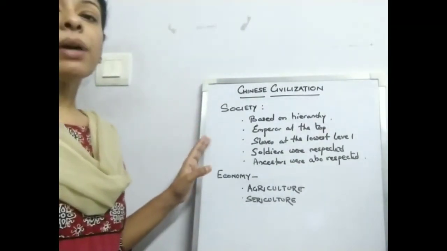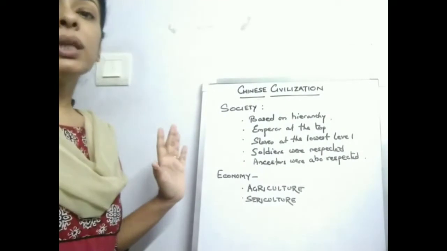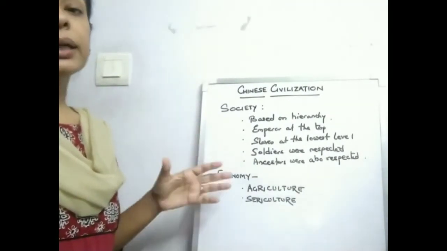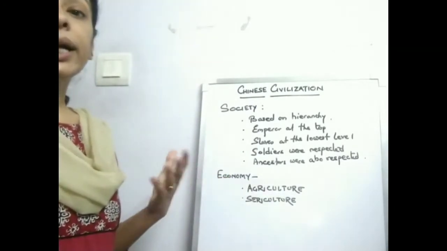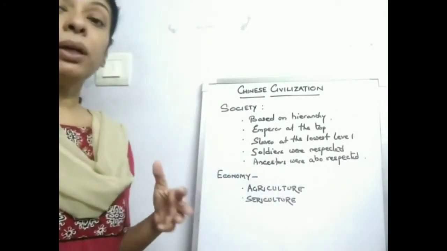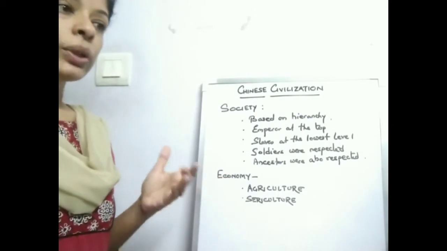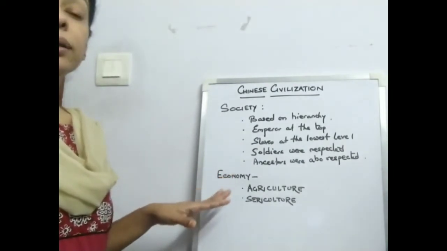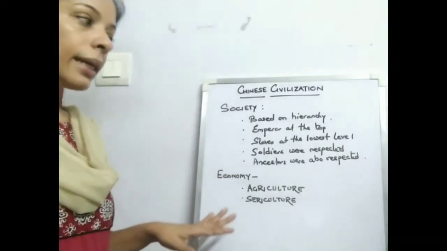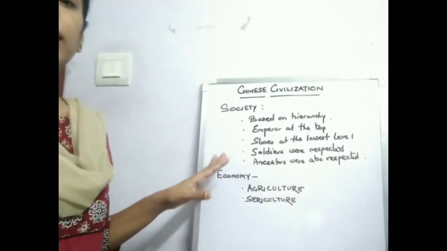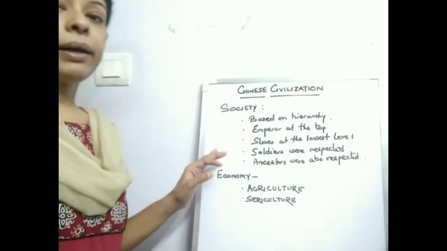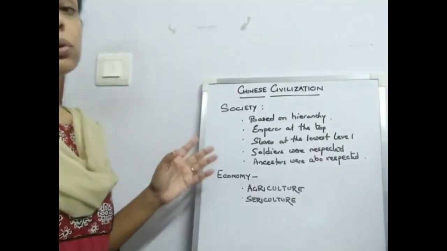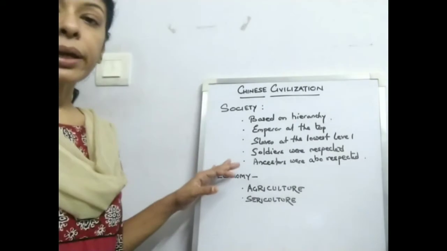If we look at the Chinese family, then we find that the family was close-knit. That is, all the family members were very close to one another. They had the structure where the elder members of the family were respected by all the young members of the family. So they had this practice of showing respect to the elder members. At the same time, in China, the people respected their ancestors. They had great respect for their ancestors, and there was also the practice of worshipping their ancestors.